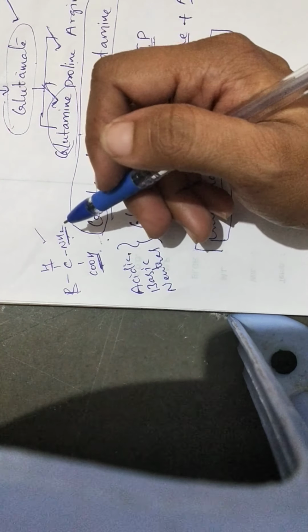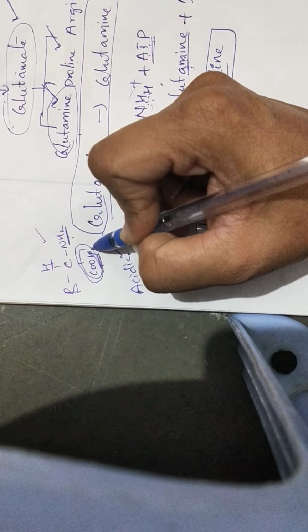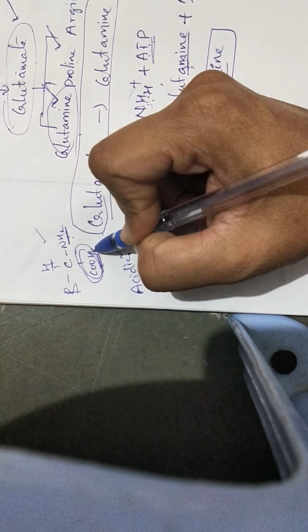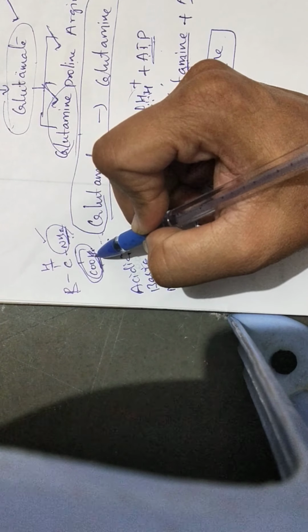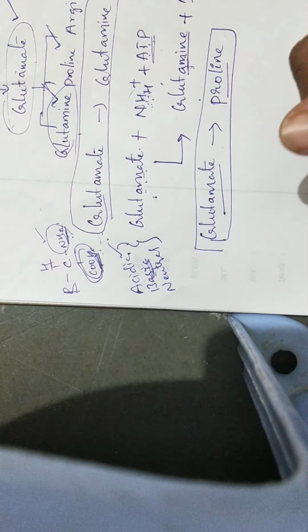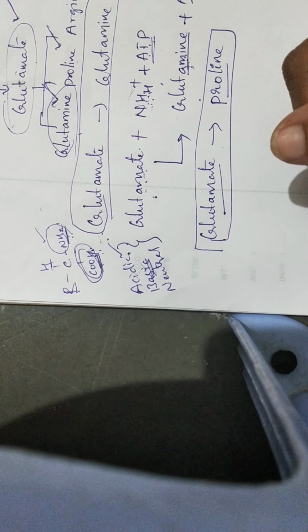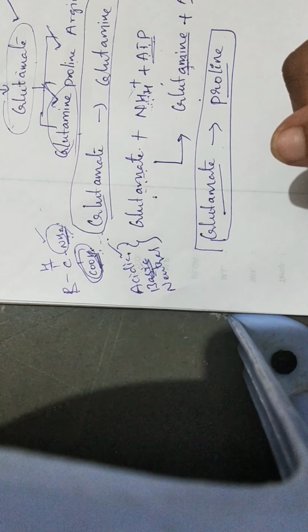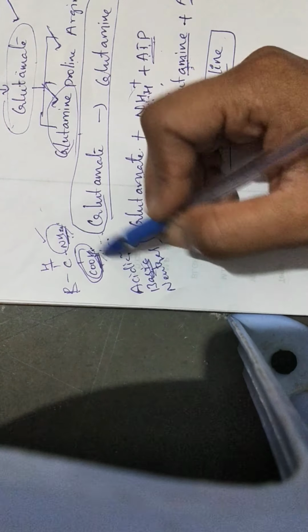If it is an acidic amino acid, COOH groups are more than amino groups: 2 COOH groups and 1 amino group. Basic amino acid is 2 amino groups and 1 COOH. Neutral is equal proportion. So acidic, 2 COOH groups and 1 NH2 group. Basic, 2 amino groups and 1 COOH. Neutral, in equal proportions, 1 NH2 and 1 COOH.